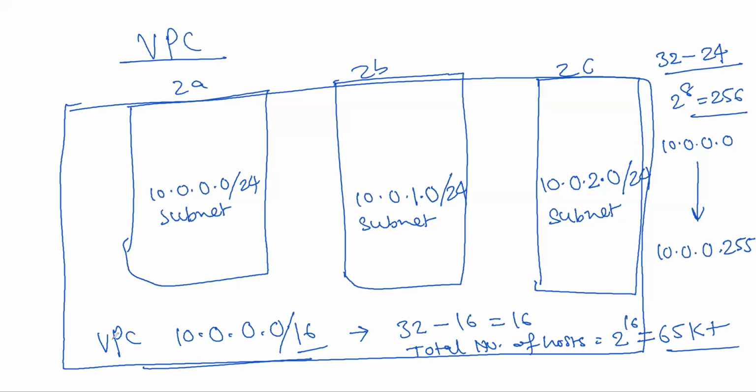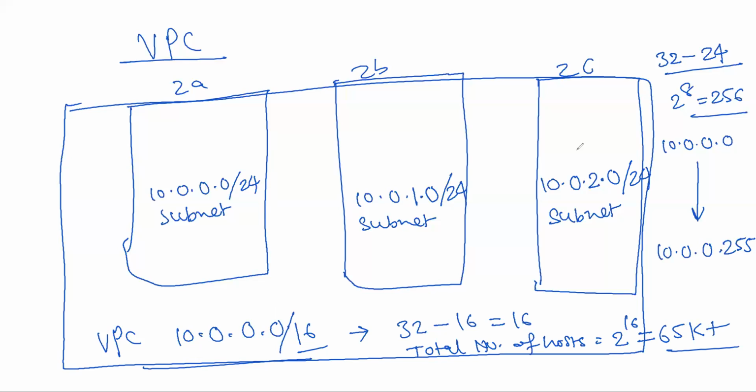So for the entire VPC you get 65,000 plus IP addresses, and you can divide those among these 3 availability zones.